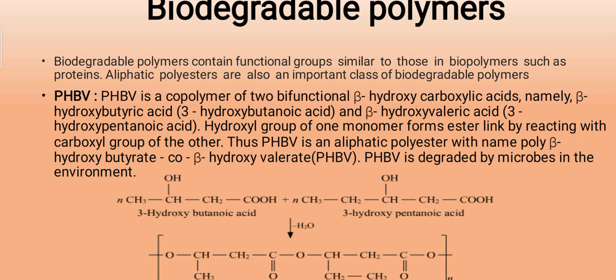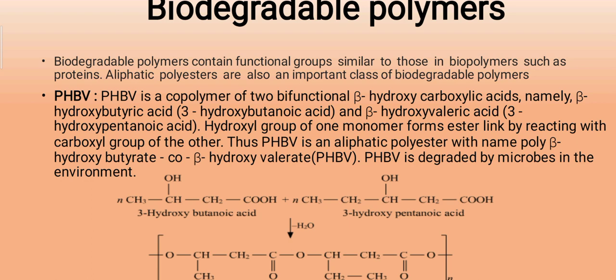Later on, PHBV. PHBV is the copolymer of two bifunctional 3-hydroxy carboxylic acids, namely beta hydroxybutyric acid, also called 3-hydroxybutanoic acid, and beta hydroxyvaleric acid, means 3-hydroxypentanoic acid. The hydroxyl group of one monomer forms an ester linkage by reacting with the carboxyl group of the other.